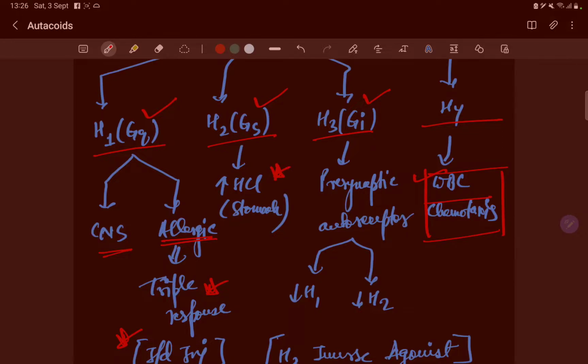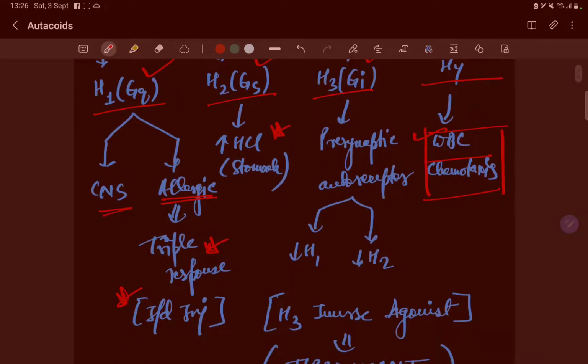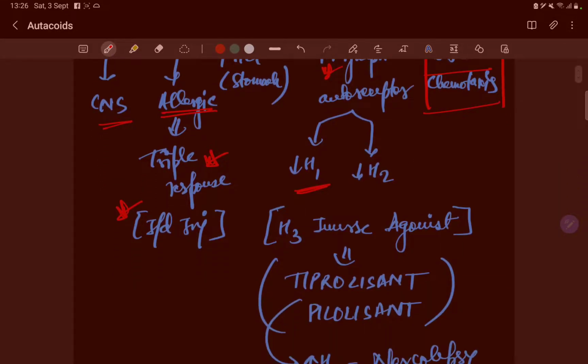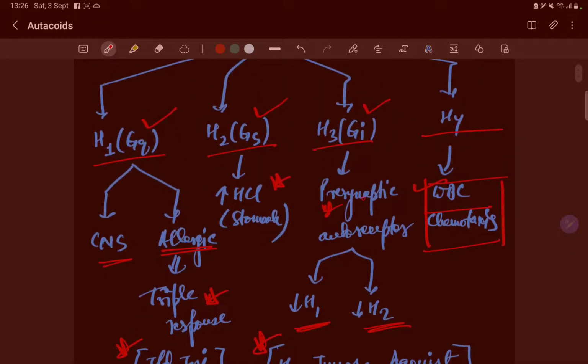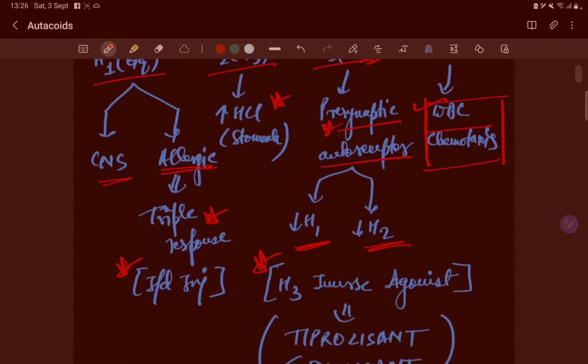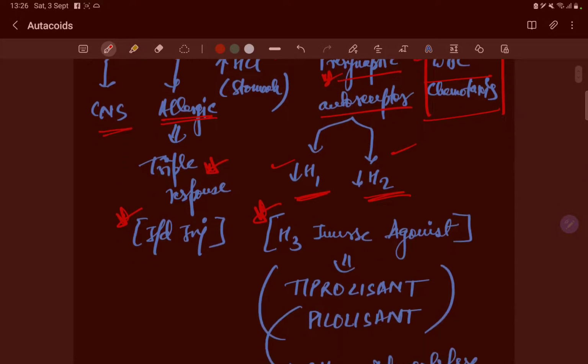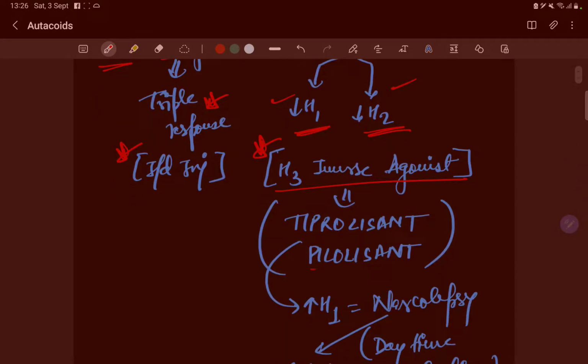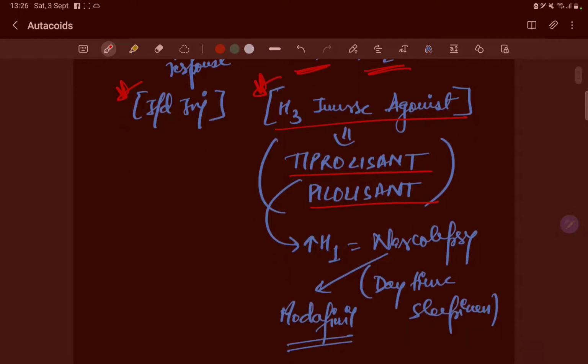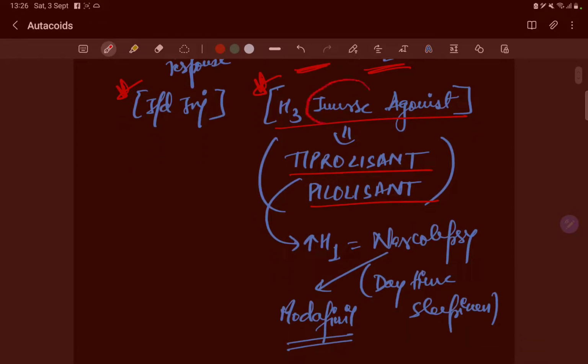H2 is present in the stomach, and increases the HCl. H3 is the presynaptic autoreceptor, which decreases H1 and H2 activity. It is G inhibitory, so whatever the function of H1 and H2, it will reduce it. So we have H3 inverse agonists known as pitolisant and tiprolisant. One of the examples of inverse agonists is tiprolisant and pitolisant.